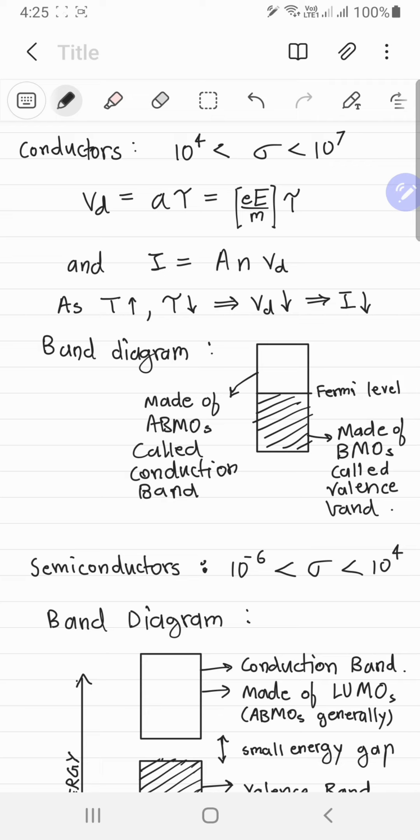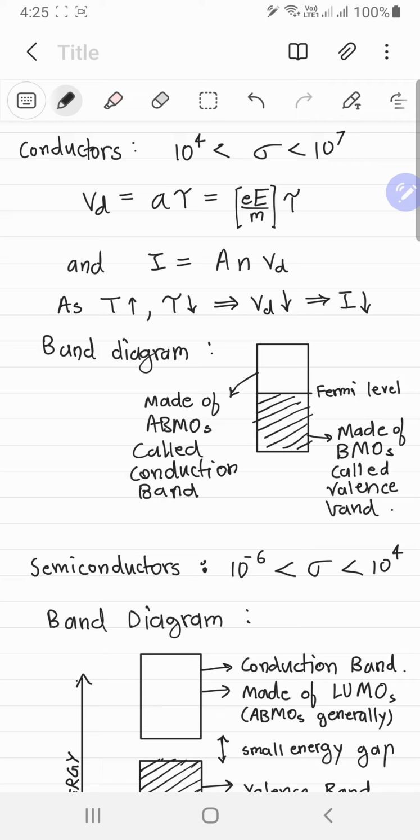Now the acceleration, when there's an electric field acting on these electrons, that's straightforward to calculate. That's just eE by m, times this field, and the field is of course just delta V upon L. Now that times tau, that's what the drift velocity is.